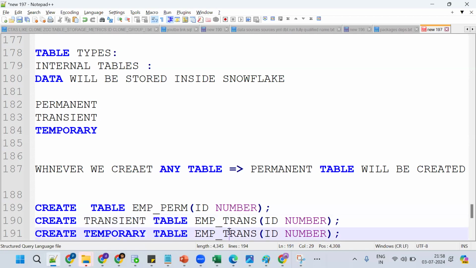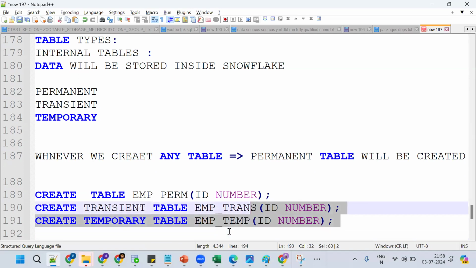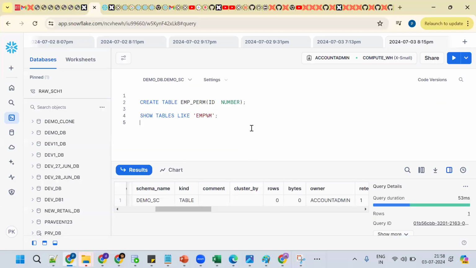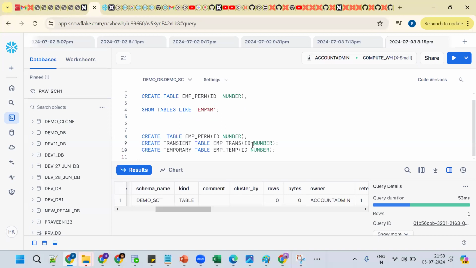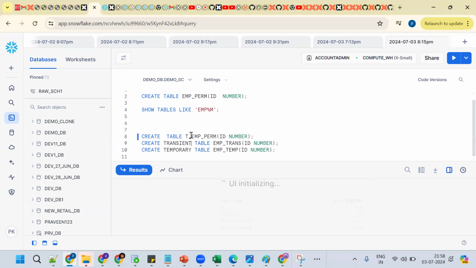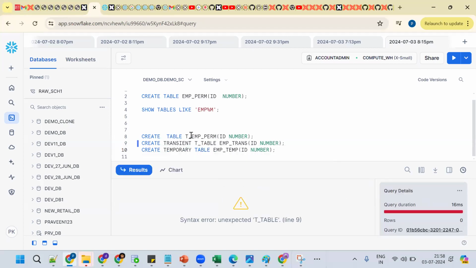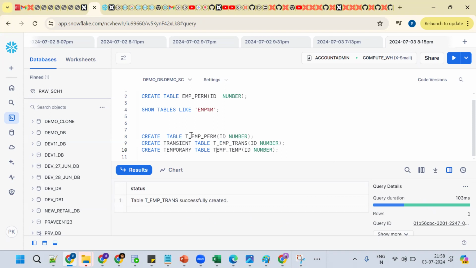So this is important. Copy the same value, go back here, and try to perform it. Let me create. This is fine. So I'm putting T underscore as a prefix. Now tell me how to get the list of tables generally.